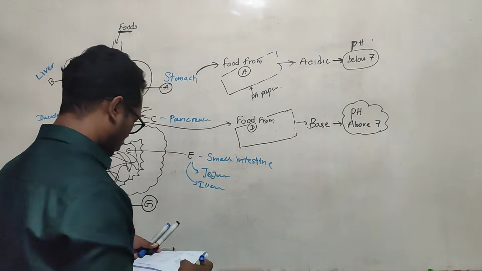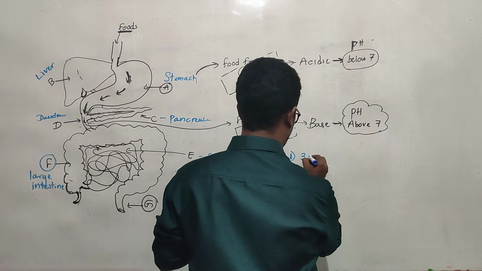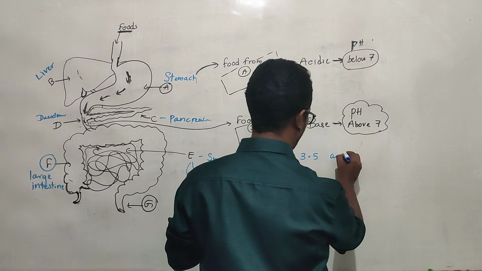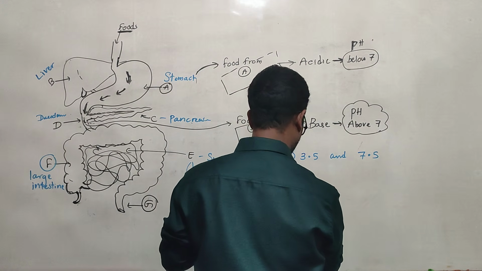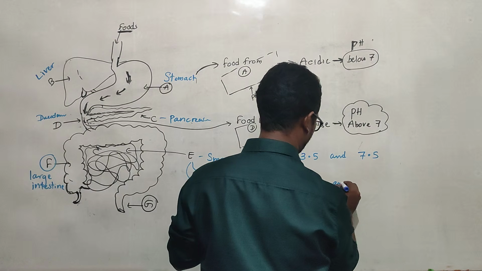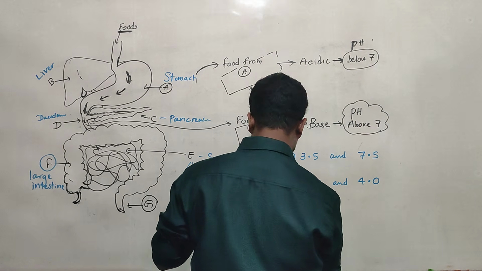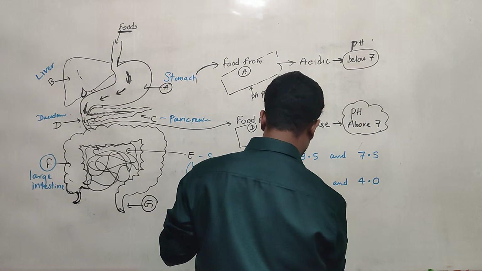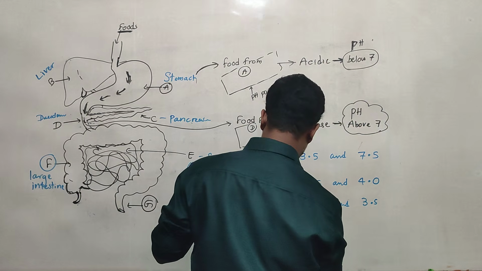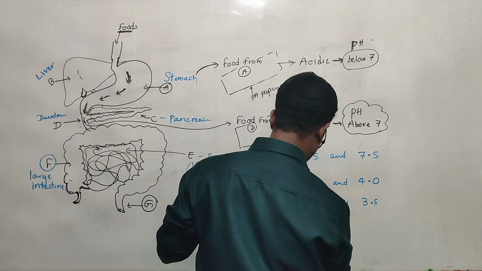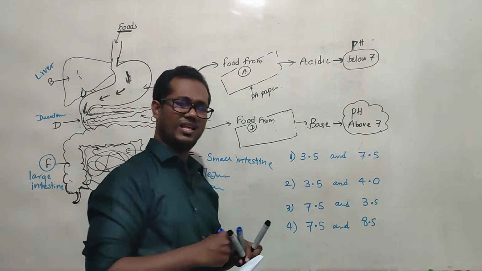Okay, so first answer: 3.5 and 7.5. Second answer: 3.5 and 4.0. Third answer: 7.5 and 3.5. Fourth answer: 7.5 and 8.5. What do you think about that?